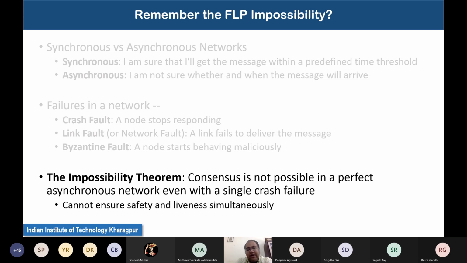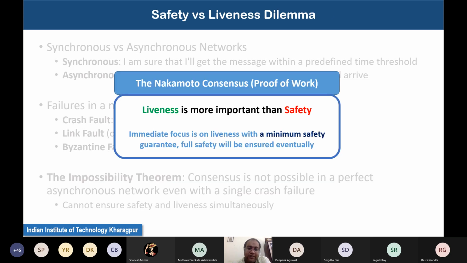Well, so if we want to give priority to safety, that inherently requires a message passing based architecture. But as you have seen, in an open environment we cannot use a message passing based architecture. So what is the solution? To break this safety versus liveness dilemma, the Nakamoto consensus, or the proof of work algorithm, worked as the backbone behind the design of the Bitcoin cryptocurrency, which was proposed by Satoshi Nakamoto, and that's why many people call it the Nakamoto consensus.